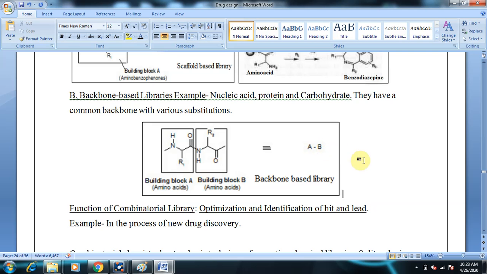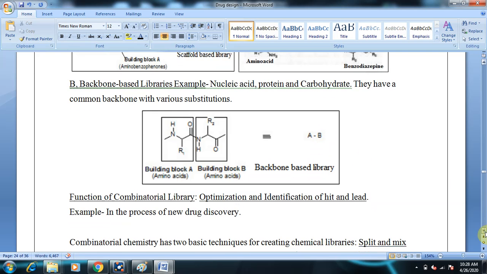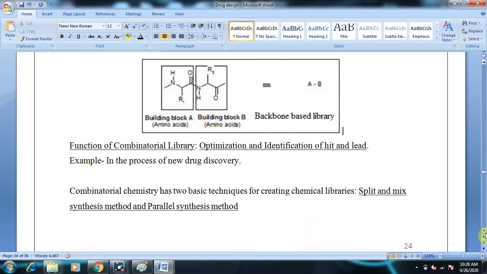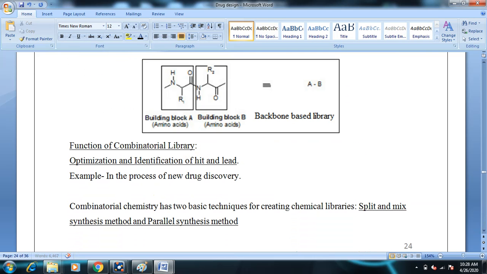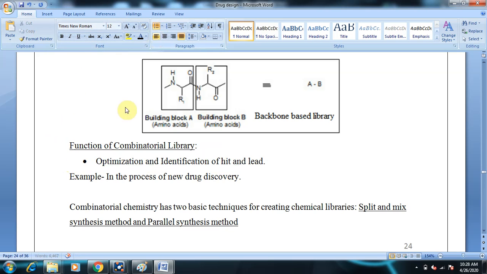So these are the types of compound library. And what is the function of a compound library? Its function is optimization and identification of a lead molecule, for example in the process of drug discovery. What is the need for a combinatorial library?